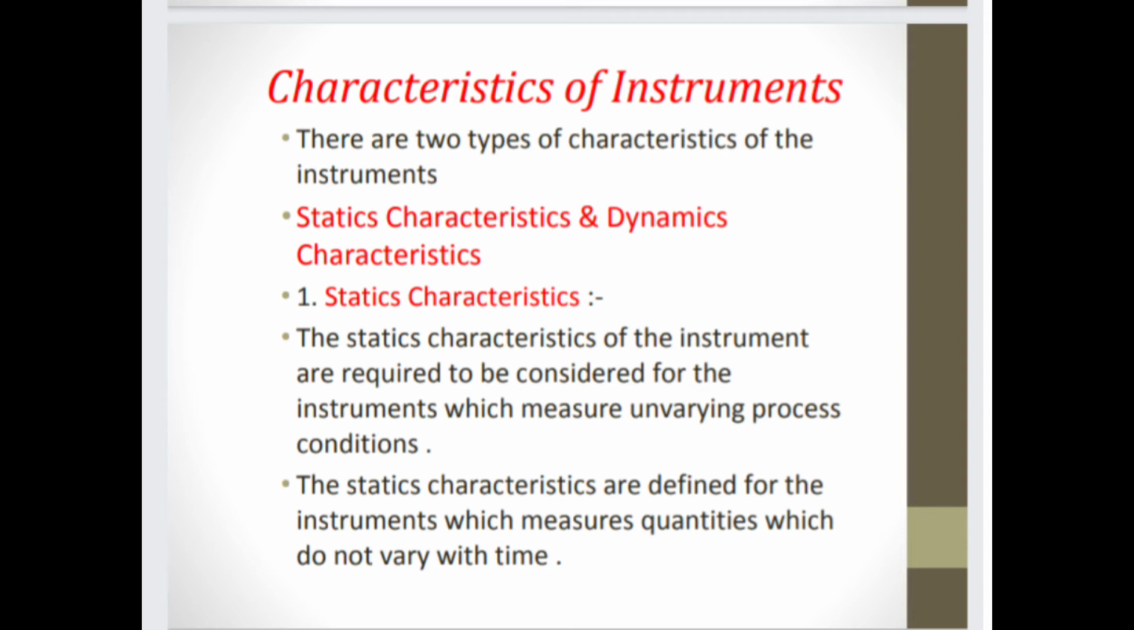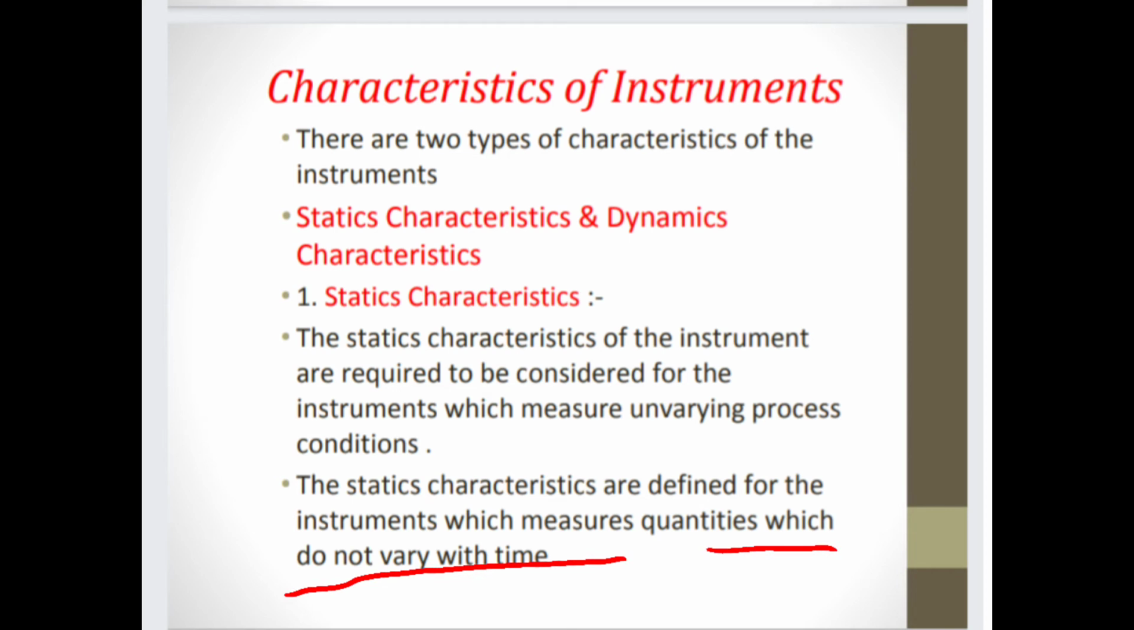So, the static characteristics of the instrument are required to be considered for the instruments which measure unvarying process conditions. The static characteristics are defined for the instrument which measures quantities which do not vary with time. Means this is a type of characteristic which does not vary with time, that is called static characteristics.